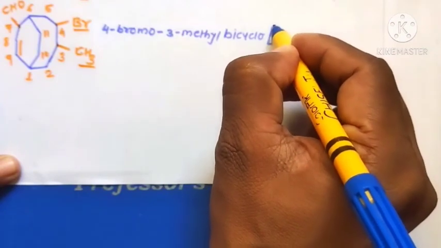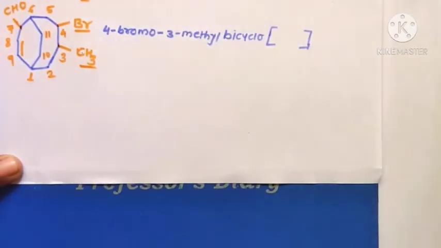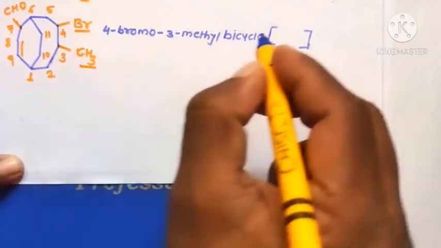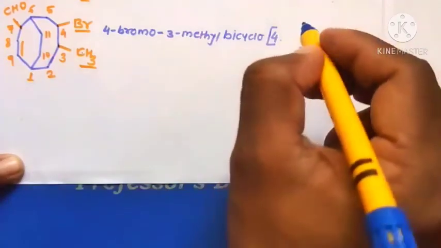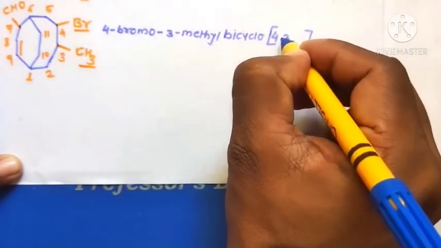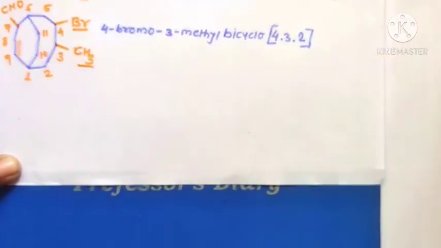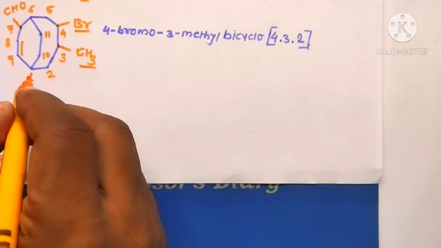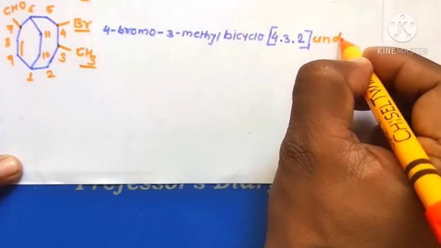After the word bicyclo, in the square bracket you write numbers in descending order. This ring contains 1, 2, 3, 4, then 1, 2, 3, and at the bridging there are two carbons, the first and the second. Therefore 4.3.2, and the system has 11 carbon atoms, so the root name is undec.